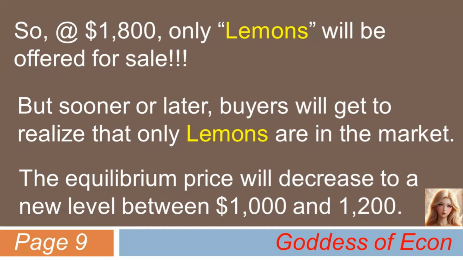But what will happen over time? Sooner or later, buyers will get to realize that only lemons are offered in the market. It is inevitable that, over time, the equilibrium price will decrease to a new level between $1,000 and $1,200, reflecting the fact that only lemons are left in the market. So, the used car market we have just described where only lemons are left, is an example of a market failure or a market collapse.